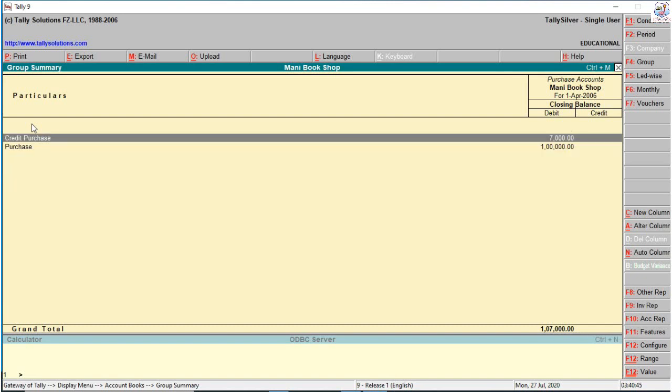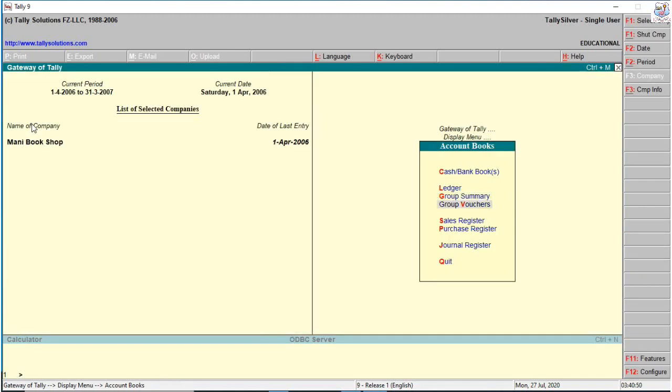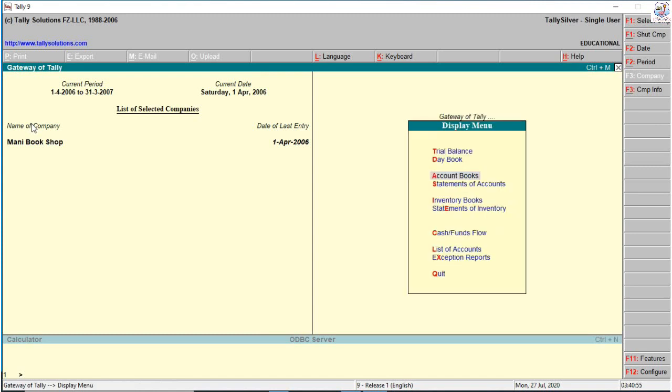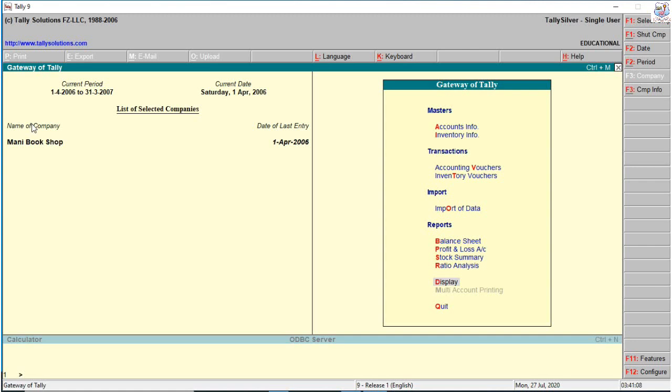So select accounting group, purchase account. Enter. All purchase accounts are opened. Credit purchase or cash purchase, accounting group summary. So cash purchase, credit purchase, same also. Group voucher, sales register, budget register, journal register. So a lot of report formats are available in Tally. The display menu provides a lot of report formats. Statement of accounts, outstanding, we have not entered yet. Next we will see all the vouchers, inventory format, stock creation, etc.